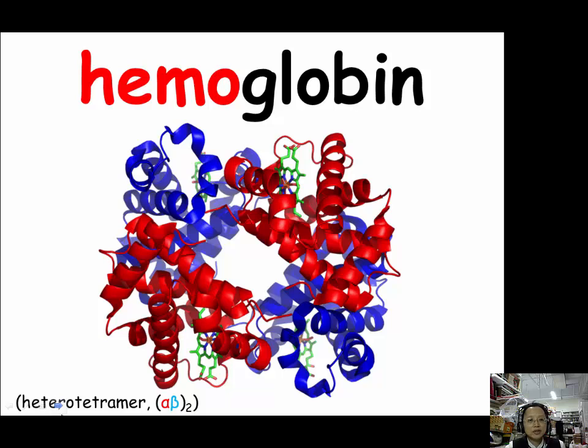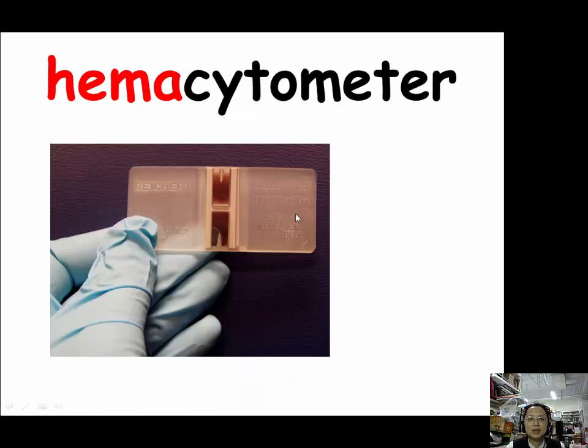Hetero, we haven't taught this word yet, but hetero means different. And then tetra, remember what we learned in lesson 1? Tetra means 4. So tetramer means there are 4 of them together. Usually we write it as alpha, beta, with parentheses 2. That means the complete structure of hemoglobin.